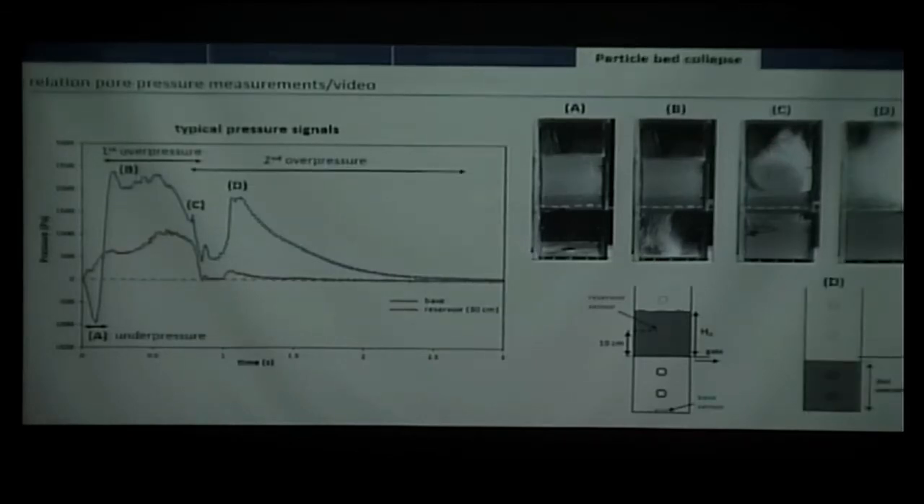This first overpressure is followed by a second overpressure, which starts when the deposit starts to form at the base, and which is highest when all the particles have fallen into the deposit. And then we can see that after the experiment there is a decrease of pressure with time. That makes me think of diffusion of pressure.